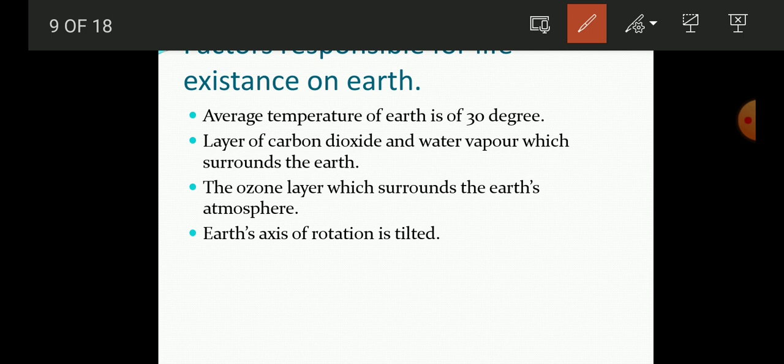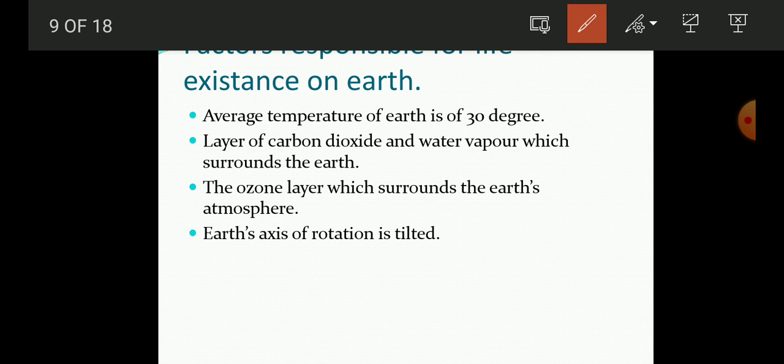So some harmful rays are also coming to us, and the ozone layer will protect us. It will not allow those harmful rays to enter the earth's atmosphere. Therefore the ozone layer is very important for us. Like students, one of the harmful rays is the ultraviolet rays. These ultraviolet rays cause skin cancer.